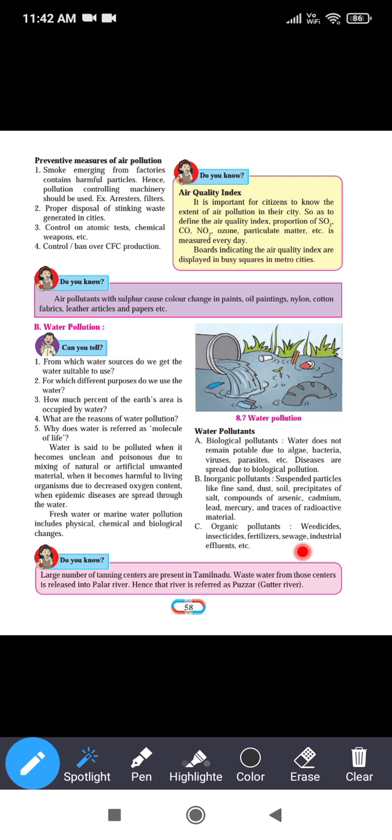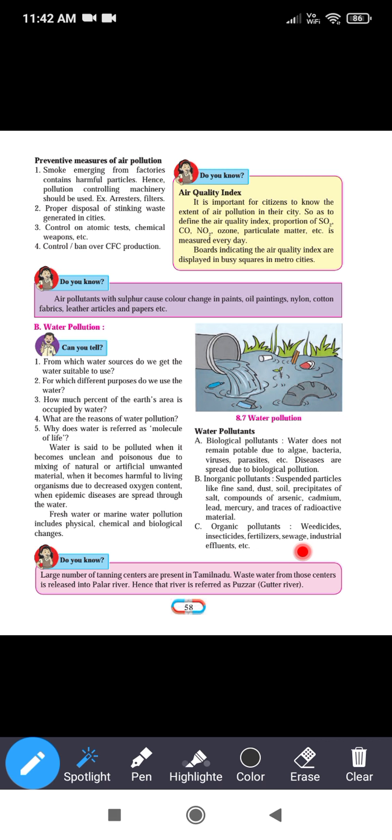Sewage means the waste water secreted from the houses. Industrial effluent means the acids, bases, and other chemicals which flow along with the water. So weedicides, insecticides, fertilizers are organic compounds; that's why these are called organic pollutants.